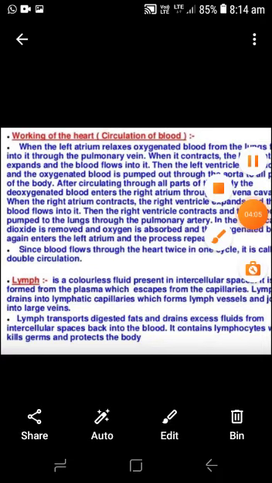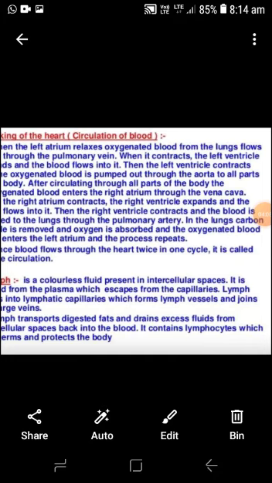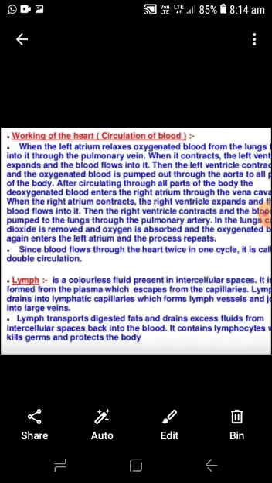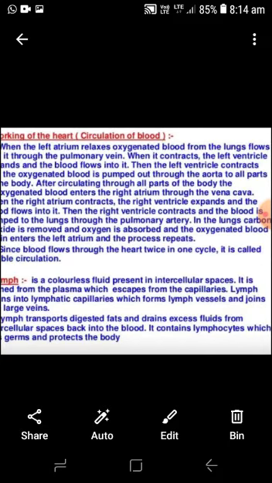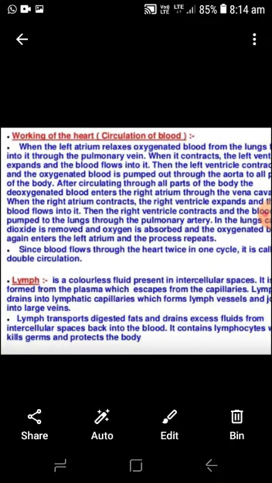When the right auricle contracts, the right ventricle expands and the blood flows into it. This takes place simultaneously. When the upper part contracts, the lower part expands, and when the lower part contracts, the upper part of the heart relaxes. Then the right ventricle contracts and the blood is pumped to the lungs through the pulmonary artery.